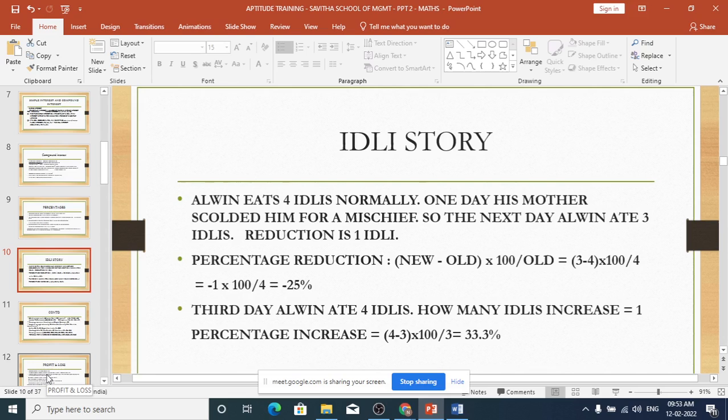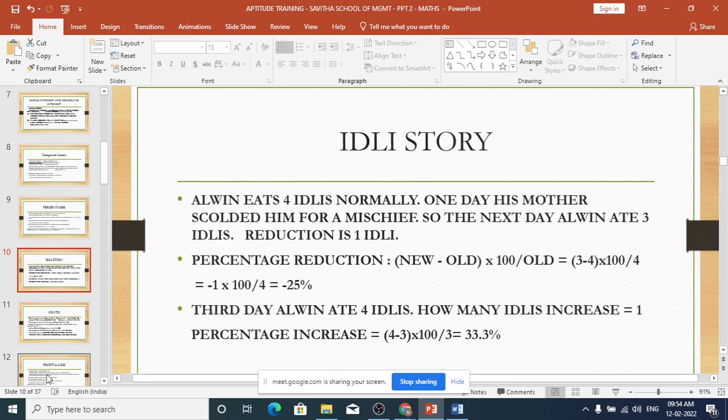Right. So we have what is called an idli story. Can anybody read this idli story from the screen? Yes, sir. Alvin eats 4 idlis normally. One day his mother scolded him for mischief, so the next day Alvin ate 3 idlis. Reduction is 1 idli.